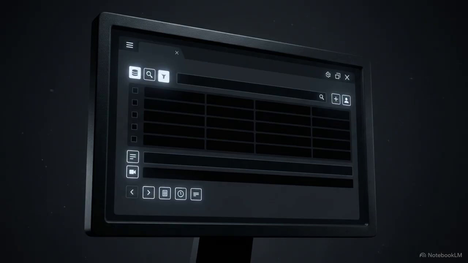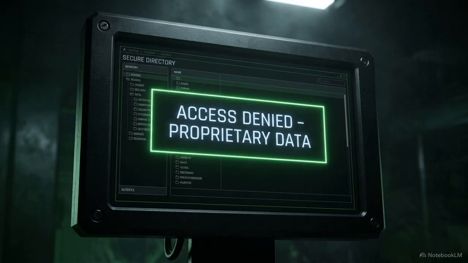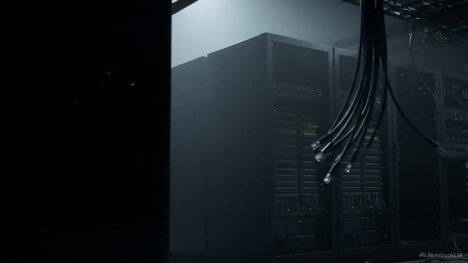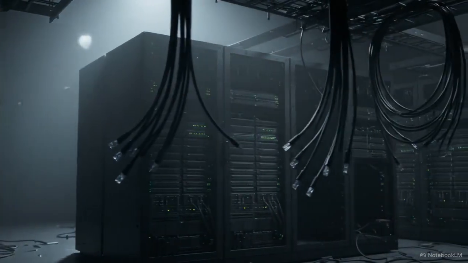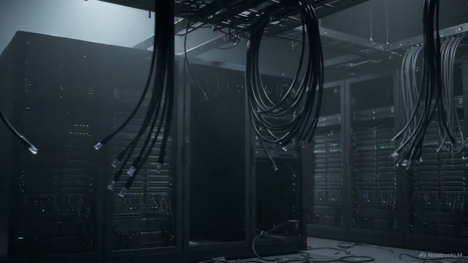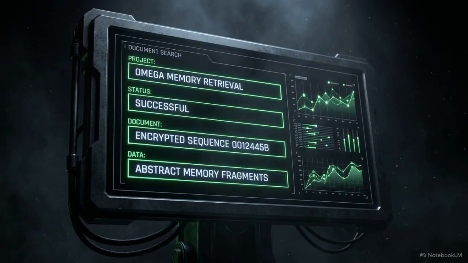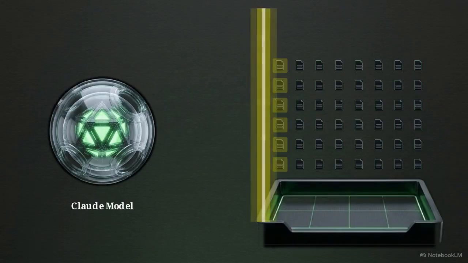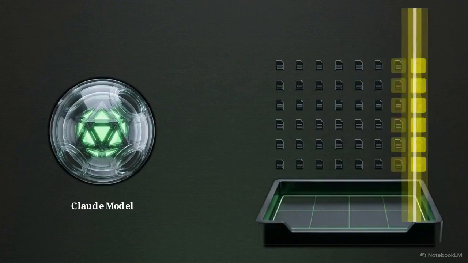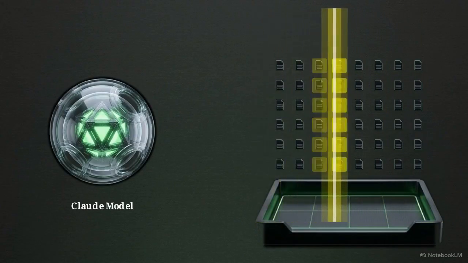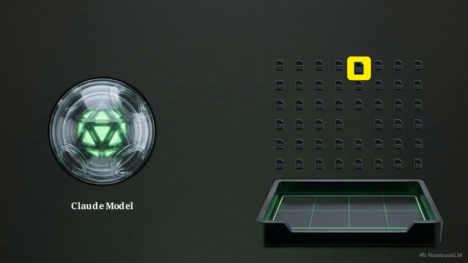Even with tools, an operator is limited if it lacks context. Your private company data lives outside the model's default training. Without access to that data, the system cannot make informed decisions about the specific files or records it is manipulating. To solve this, you build Retrieval Augmented Generation, or RAG. This provides the system with targeted memory. RAG functions as a precision searchlight. It sweeps through your document repositories to find exact matches for a specific query. It extracts that information and injects it into the context window right before the model processes the request.